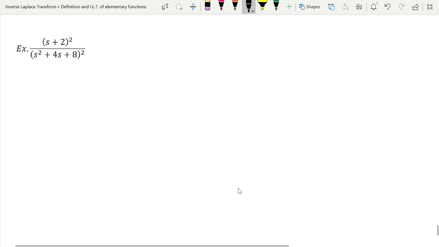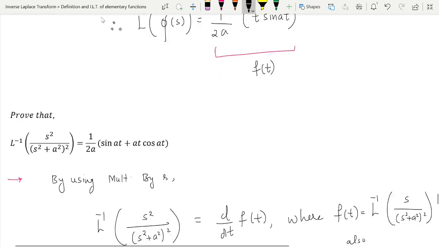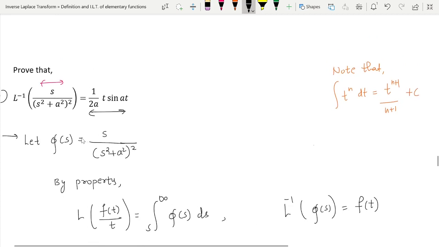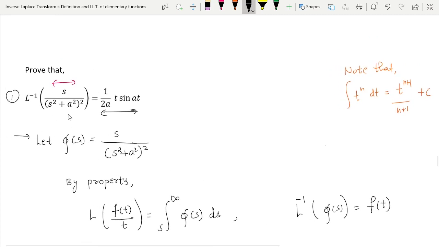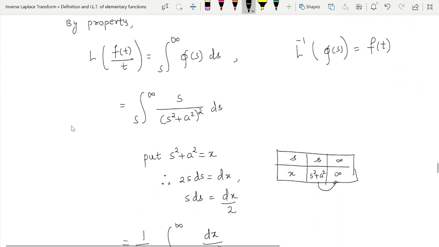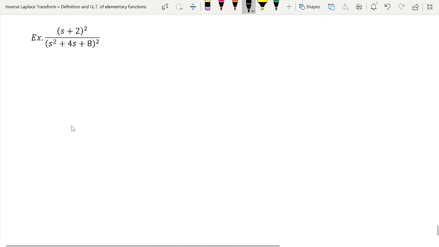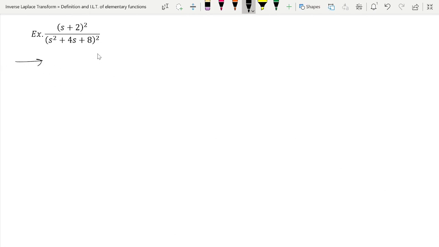Now I would like to talk about this example, because whatever three formulas we have learned, I suggest that you learn these three formulas by heart, because you will come across such types of functions many times and you should know the inverse Laplace transform of this function directly. So let me give one application of these formulas. Now, in order to find the inverse Laplace transform of this function, you do not have any standard formula.